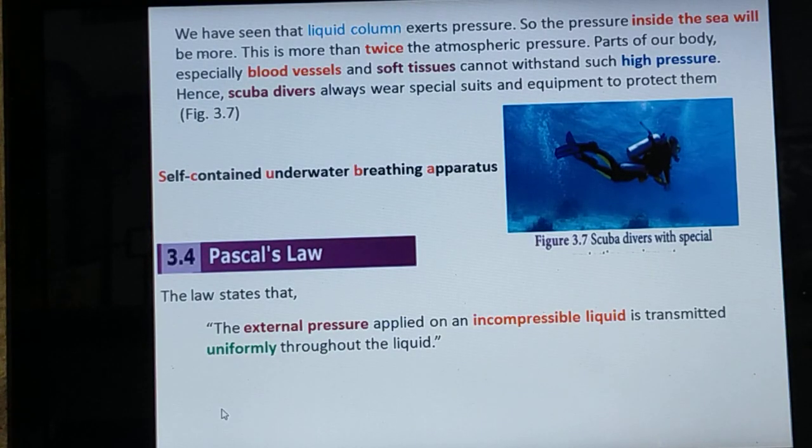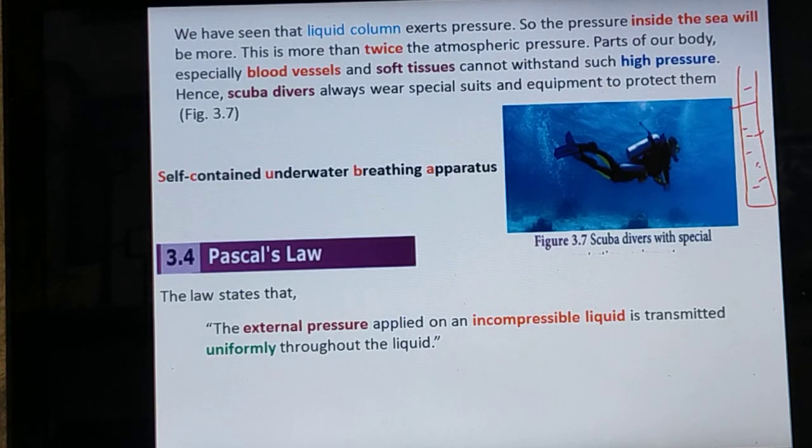Next we move to the same topic. Already we know that the liquid column exerts pressure. That means in the liquid column, when we go deeper and deeper from the top layer, there is an increase of pressure.